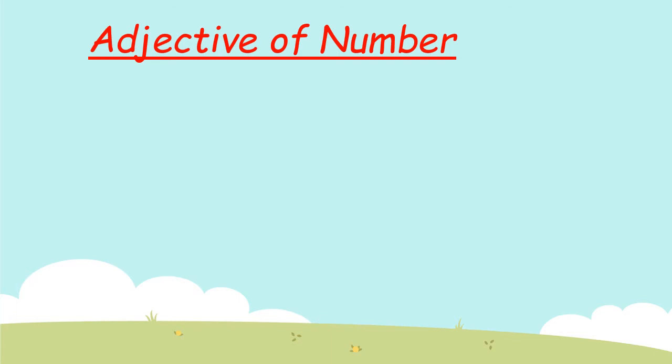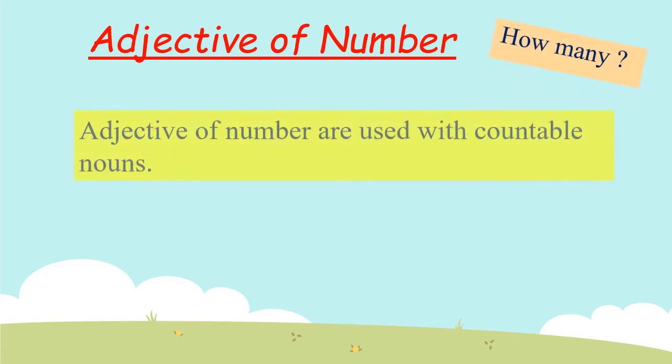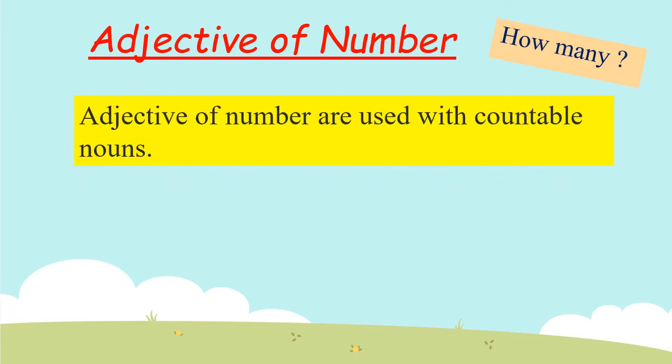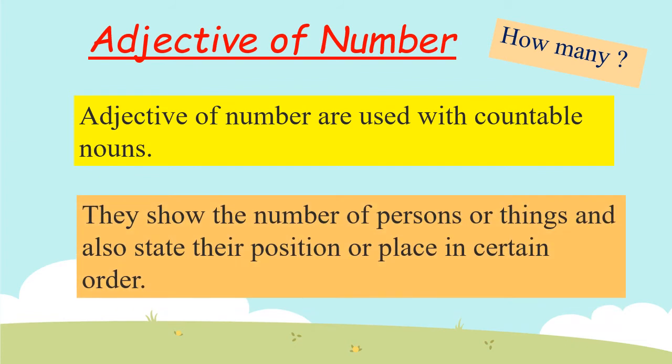Adjective of number. It answers the question, how many? Adjectives of number are used with countable nouns. They tell us the exact number of the nouns. They show the number of persons or things and also state their position or place in certain order. So let us understand the adjective of number through examples.